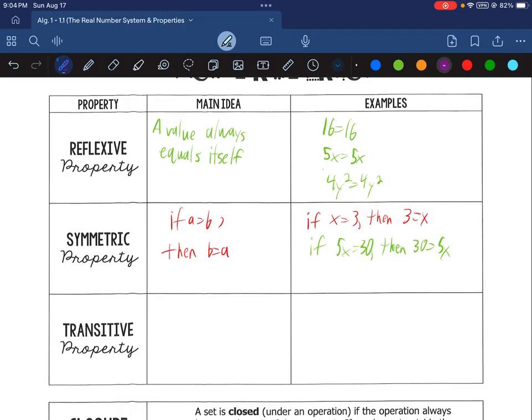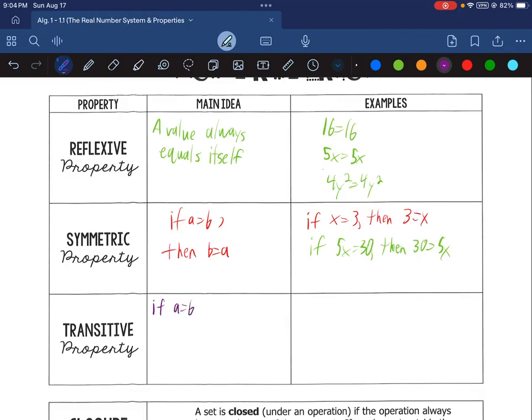Another new property we're talking about here is the transitive property. The prefix trans just means moving, so things like transportation, things that move you from one place to another, such as cars, trains, planes. Now, the transitive property has the same idea of moving or change.